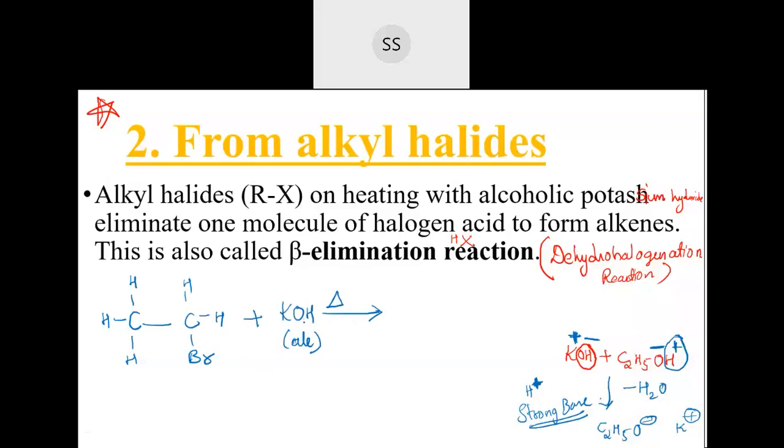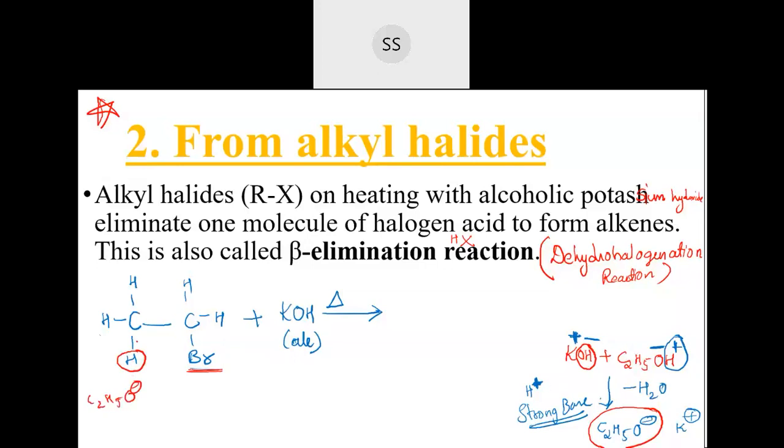Now this strong base, C2H5O minus, cannot come from this side, where Br is located, because repulsion will be there. Br by nature is negatively charged and this base is also negatively charged. So it doesn't come from this side, it comes from the other side and takes one H plus ion and goes out, because the property of a strong base is that it takes H plus ion very easily to become stable. It can take from any side; any hydrogen you can take. It will take this hydrogen.